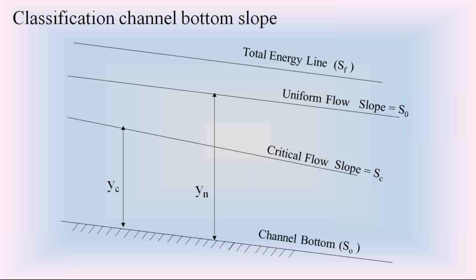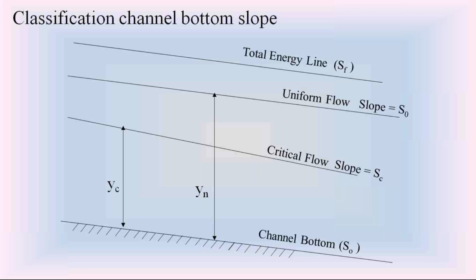In open channels, whether they are man-made channels like rectangular and trapezoidal channels constructed by civil engineers, or natural channels like rivers and streams, the channel bottom slopes are classified into 5 types: critical, mild, steep, horizontal, and adverse slope.